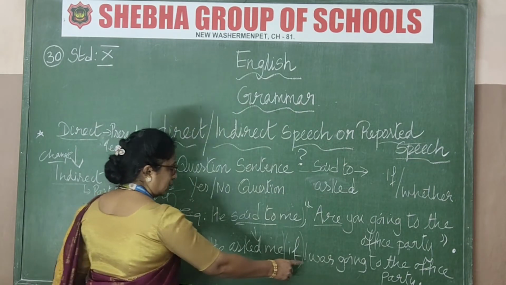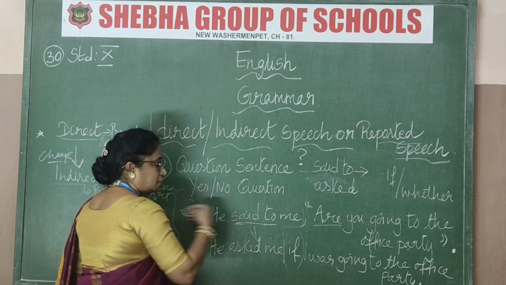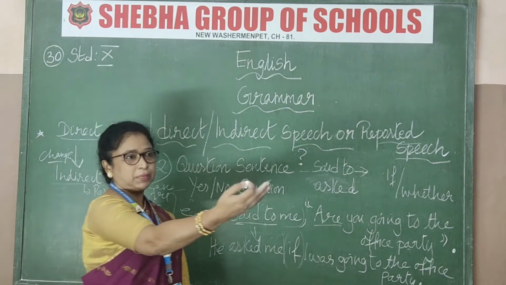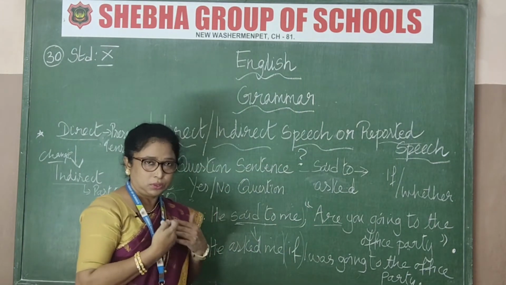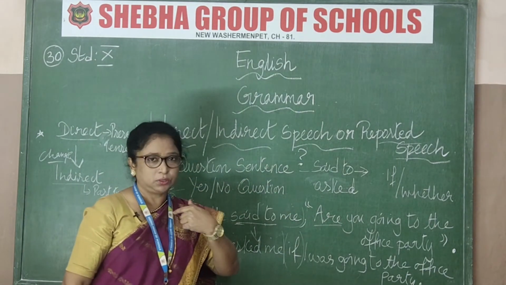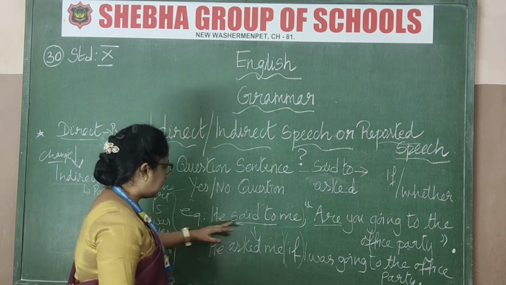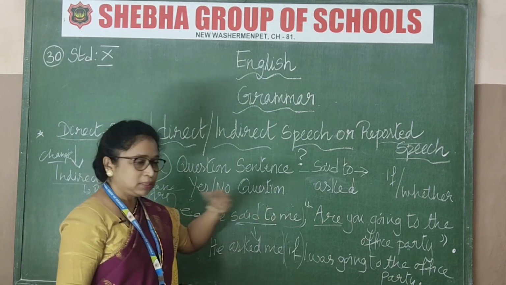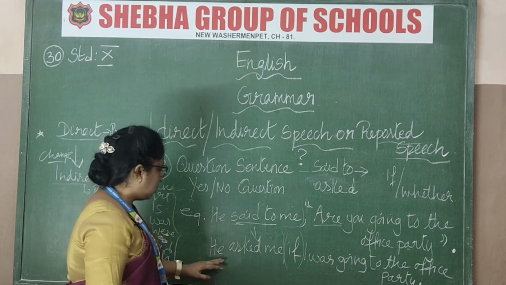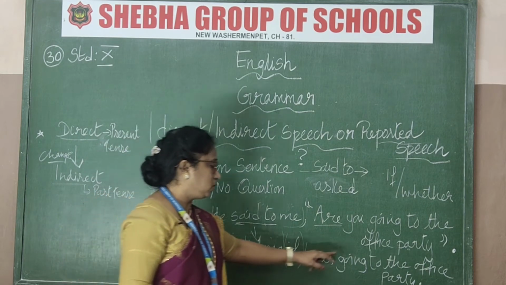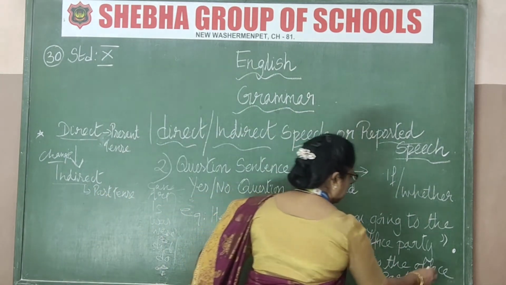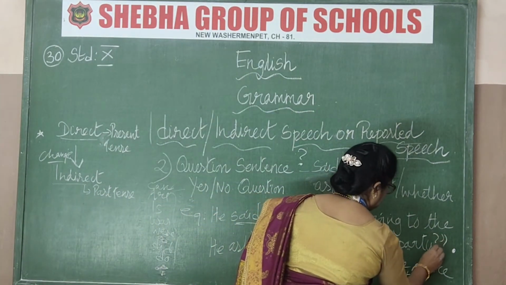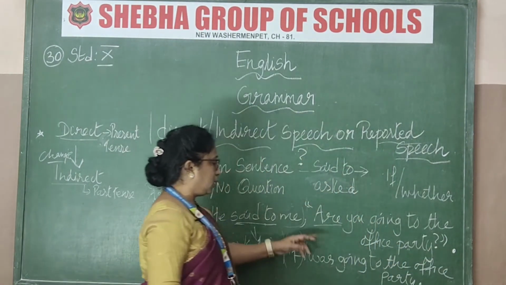Why did I put I here? He said to me. Who is that? One person is asking you. Take this as you. That's me, our person. So he asked me if I was going to the office party. Here I forgot, sorry, the question mark should be in the direct speech. Okay, so this is it.